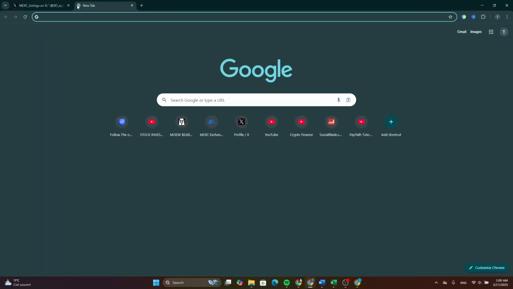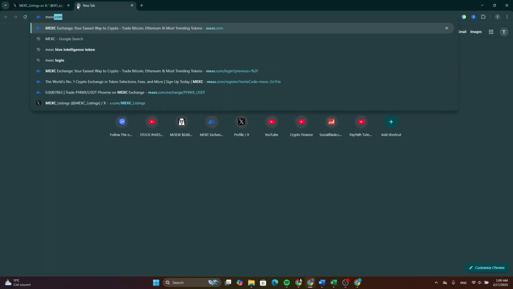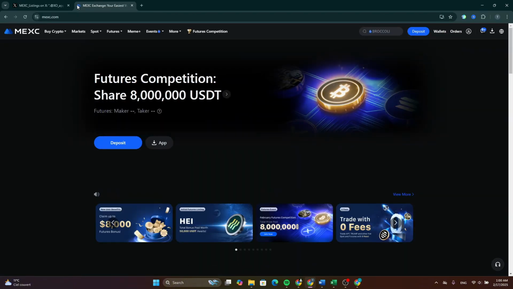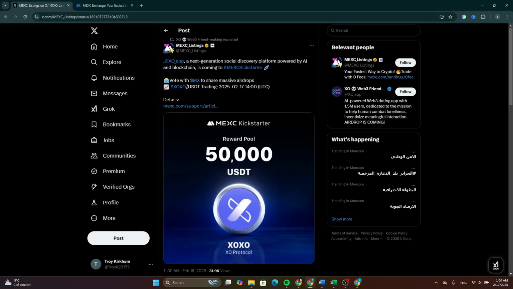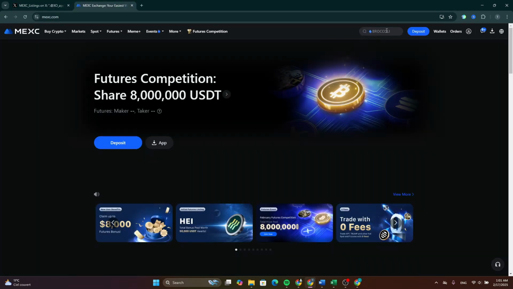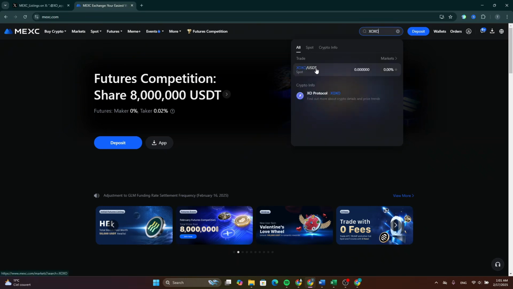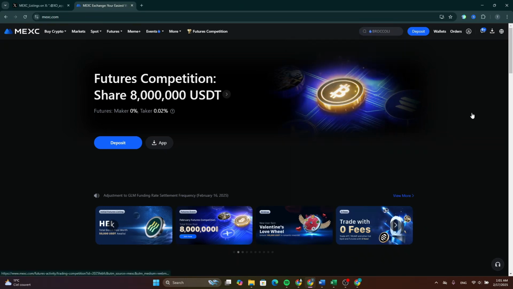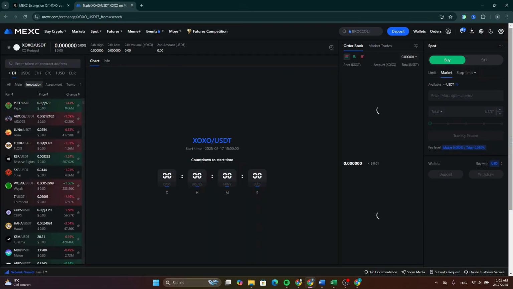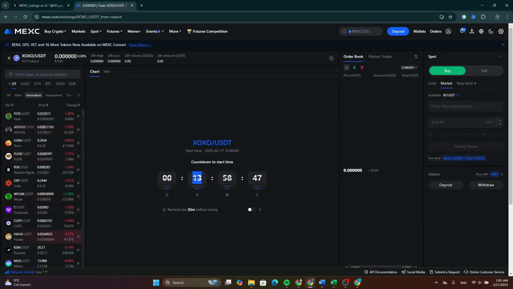After you create an account and fund it with some USDT, go and log into your account. What you need to do is go to this post and copy the symbol of the token, and now go here and paste it. Wait a few seconds to be able to see this pair, and click on it. You need to wait 13 hours to be able to buy this token. Then click on buy here.